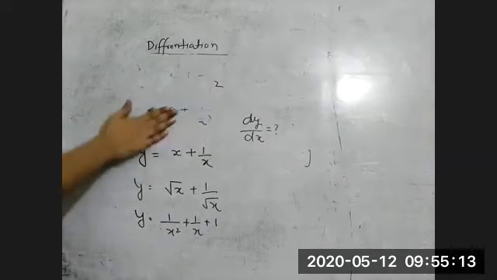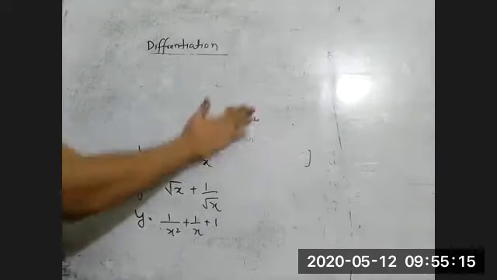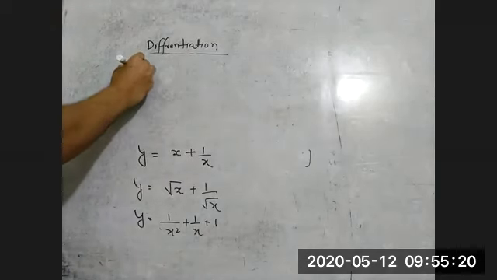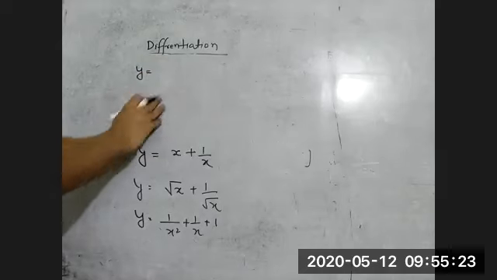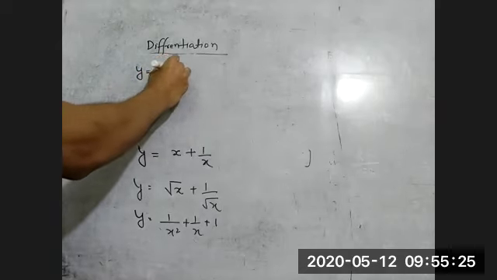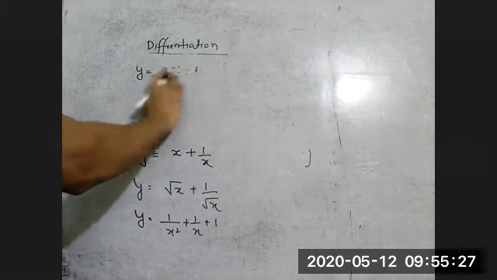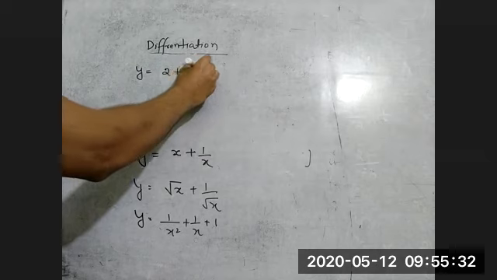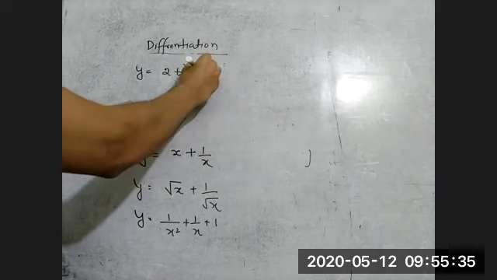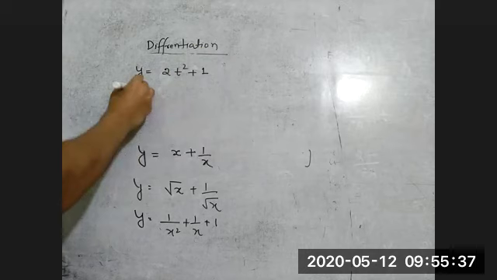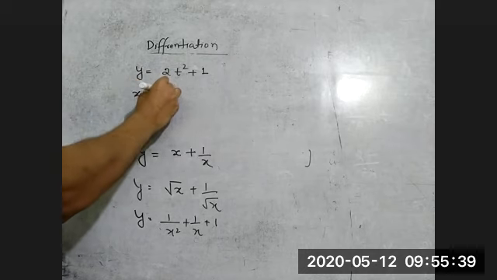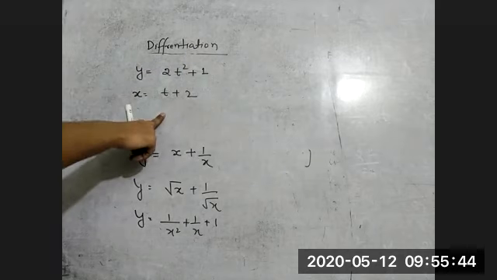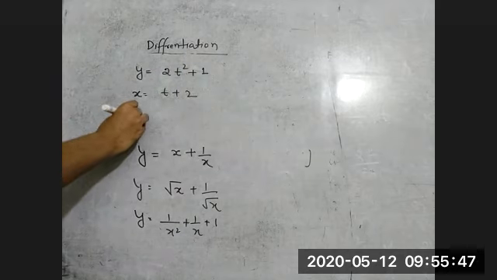So the last example is interesting. Suppose we have two functions, y is given as 2t square plus 1, and x is given as t plus 2. So two different functions are given, but what do we have to find? We have to find dy by dx.